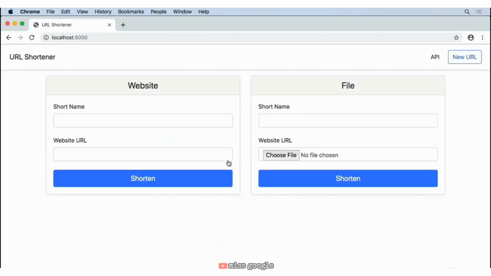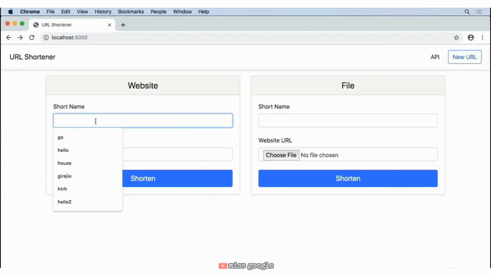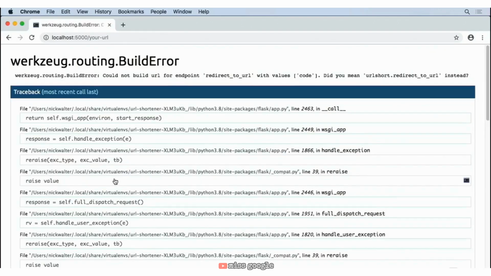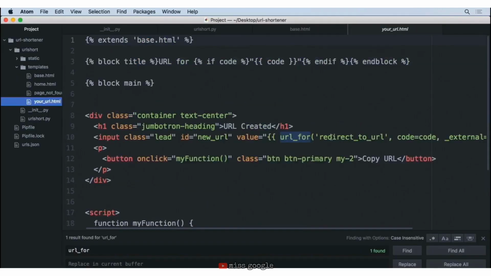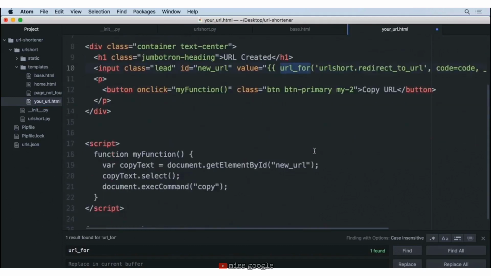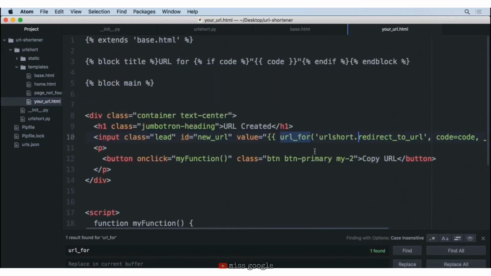Now we'll reload this page, and we see the home page. So let's go ahead and test out some other pieces. API seems fine. Let's go ahead and provide some sort of name. I'm going to just do a random string here for Google. And here we can see we've got a problem with URL direct. So this is inside of our your URL. So let's go ahead and replace here, add a URL short, and that looks like the only place we need that.